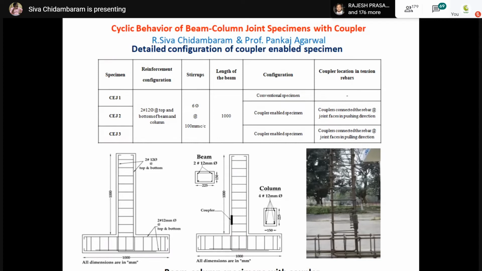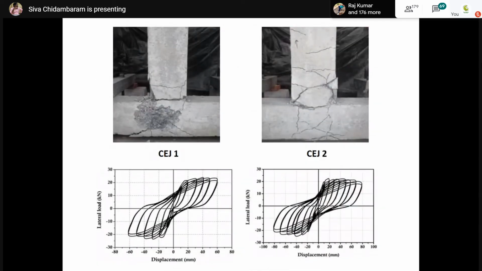In order to estimate the performance, we used the coupler exactly at the particular hinge locations and tested it under cyclic loading. You can see the hysteresis behavior: the first one is the conventional, the second one is the coupled region. So it's identical, having no evidence of rebar slippage or coupler failure. It's wonderfully behaved like the conventional one.